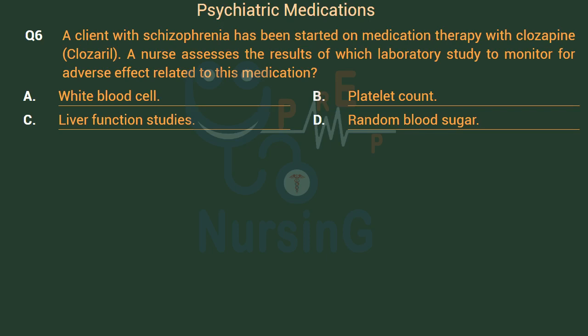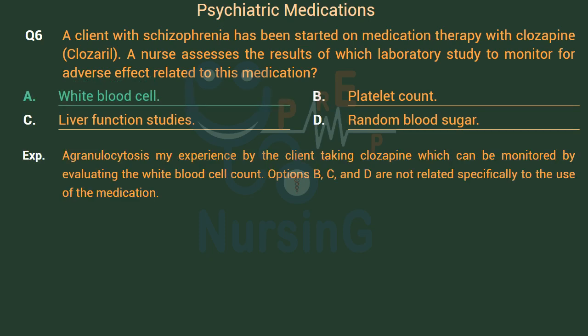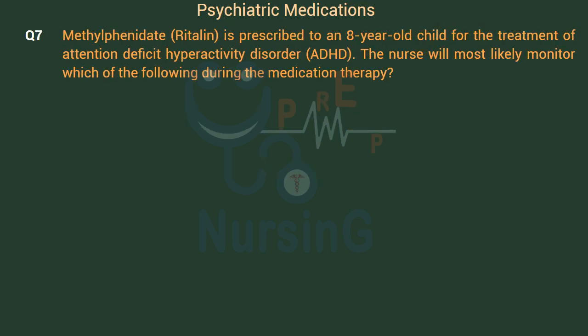Option D, random blood sugar. Right answer is Option A, white blood cell. Agranulocytosis may be experienced by the client taking clozapine, which can be monitored by evaluating the white blood cell count. Options B, C, and D are not related specifically to the use of the medication.